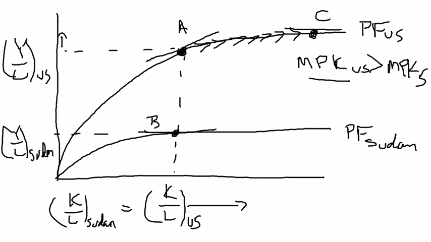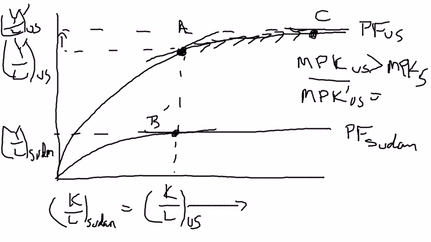Point C is supposed to be on a roughly parallel line to what is down here at B. And the standard of living in the U.S. has increased, or labor productivity has, to labor productivity prime, which, since labor productivity is the key determinant of real GDP per capita, means real GDP per capita increases, and the gap between the rich and poor increases. And as I said, this keeps on happening until the marginal product of capital in the U.S. falls towards the marginal product of capital in Sudan.